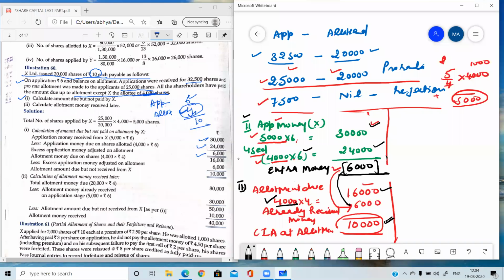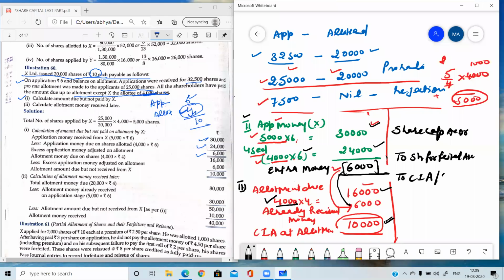Now suppose his shares are forfeited. So the forfeiture entry which you need to pass is share capital. Here entry is not asked, but for better clarity of the concept, I am telling you the journal entry also. Share capital at the time of forfeiture. You all know that this entry is passed: share capital account debit, to share forfeited account, to calls in arrear account.